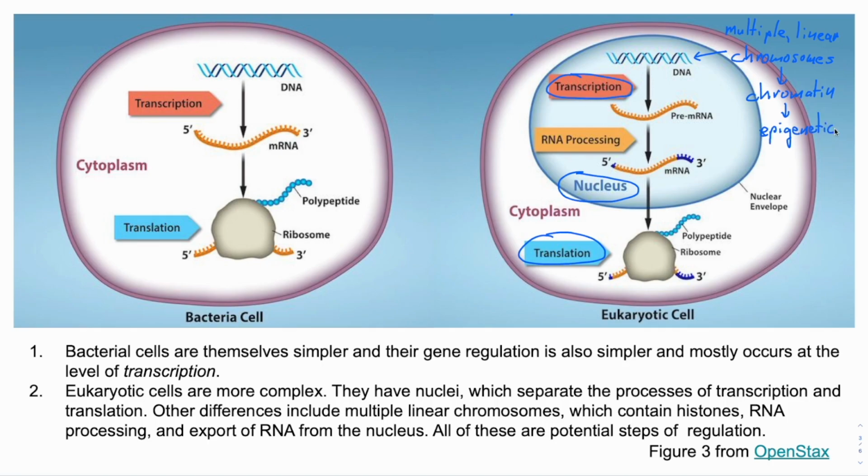Recall also that mRNAs are processed in eukaryotic cells, which includes splicing, which is also a regulated step. Nuclear export of mRNA and mRNA stability in the cytoplasm are also regulated. The upshot is that transcription is the most important level of regulation in both prokaryotes and eukaryotes. But gene expression in eukaryotes is more complex, involving extra steps, and all those steps are potential sites of regulation.